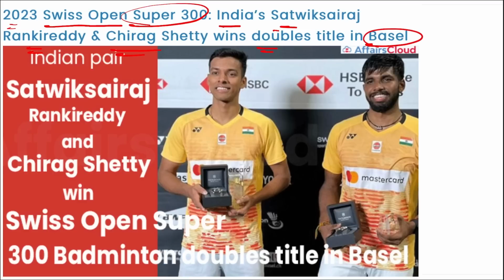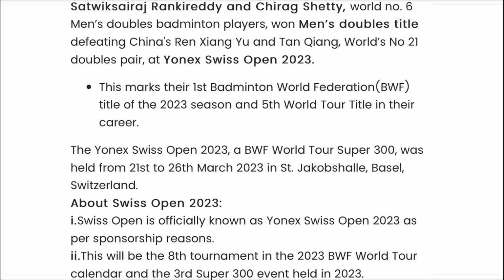I repeat, Satwiksairaj Rankireddy and Chirag Shetty, who are the world number 1 men's doubles badminton players, have won the men's doubles title, defeating China's world number 1 doubles pair at the Yonex Swiss Open 2023. Alright, and this marks their first Badminton World Federation title for the 2023 season and the 5th World Tour title in their career.